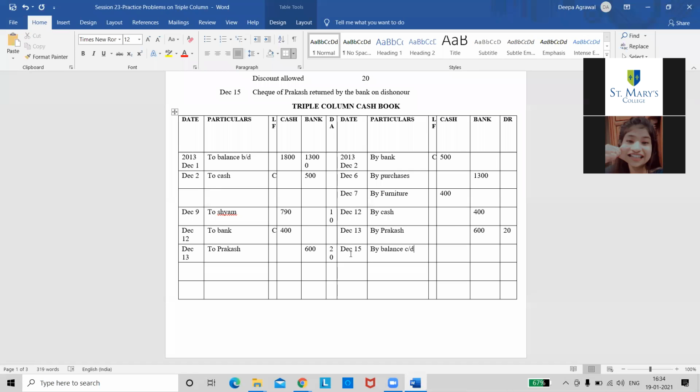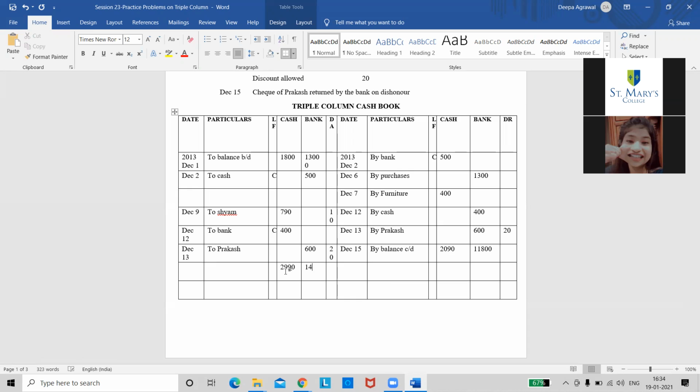Similarly, look at the bank column. The debit side total is 14,100. Credit total is 2,300 and the balance is 11,800. So I'll write the balances here: 2090 for the cash column, 11,800 for the bank column. And after the balances, I need to write the totals.